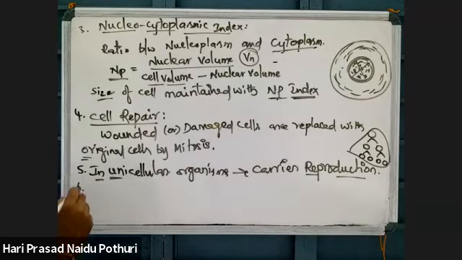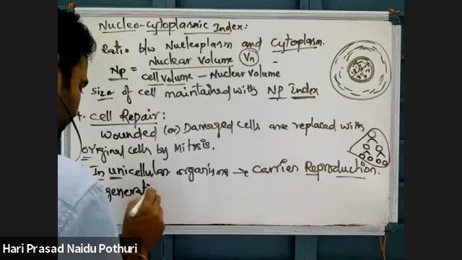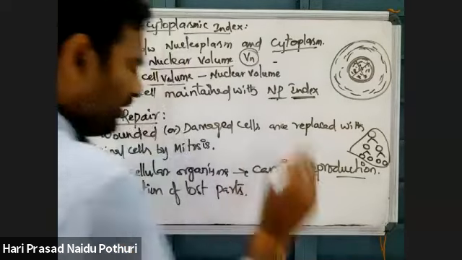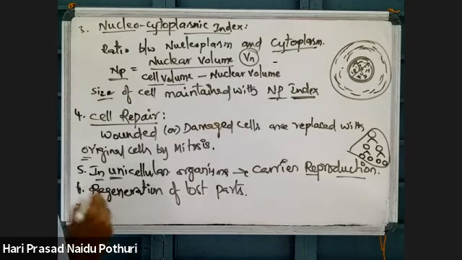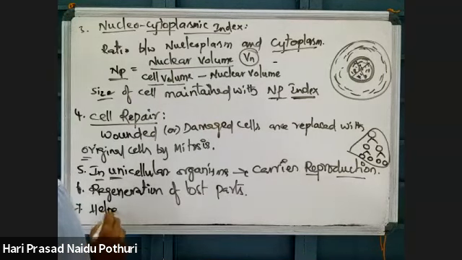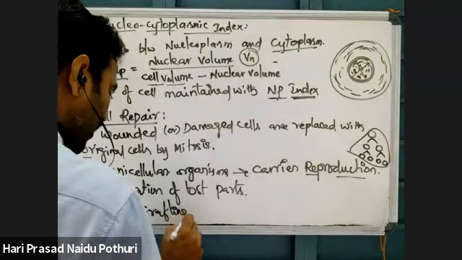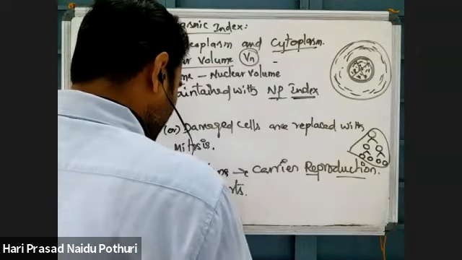And it is responsible for regeneration of lost parts. If any body part is lost, that body part may be regenerated again. And it is responsible for grafting, vegetative propagation.